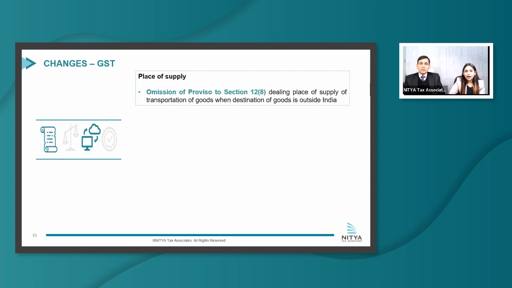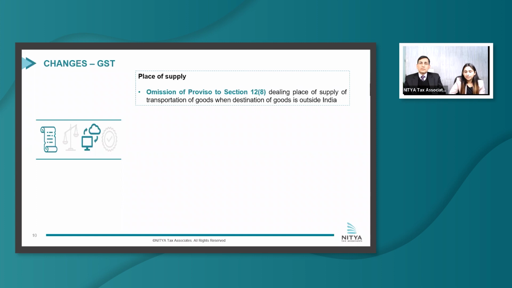Next thing is regarding place of supply. The proviso to section 12(8), which deals with place of supply wherein transportation of goods is outside India and the recipient and supplier are located in India, is proposed to be omitted.